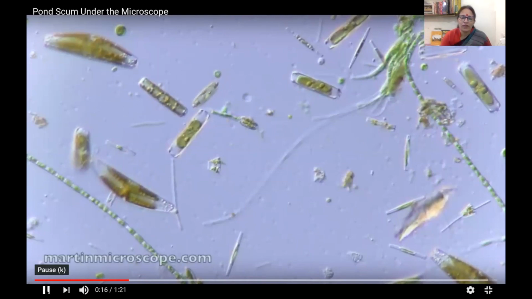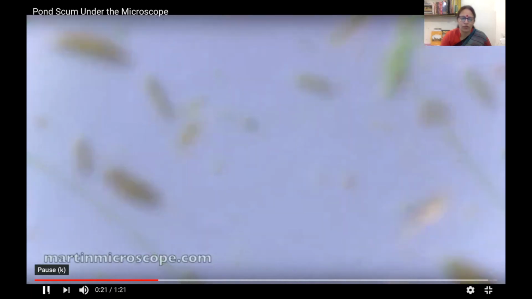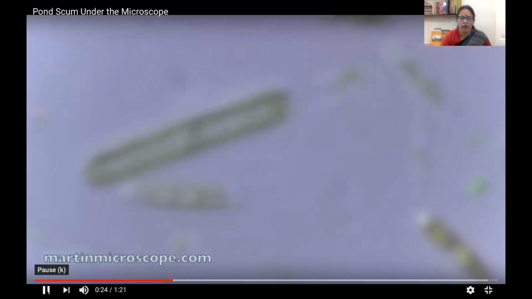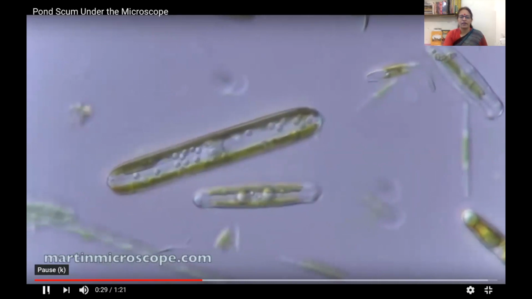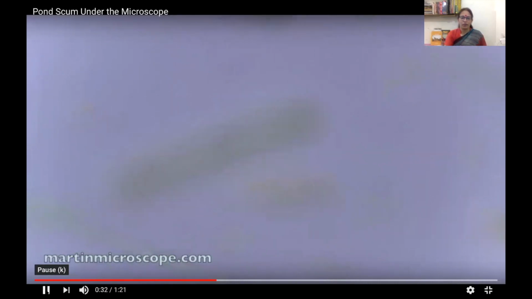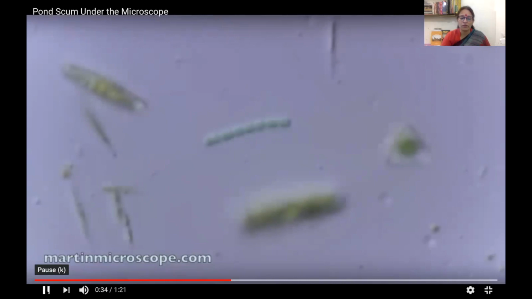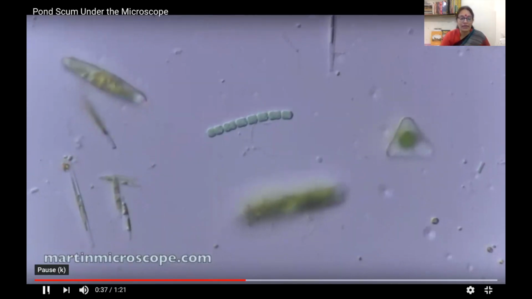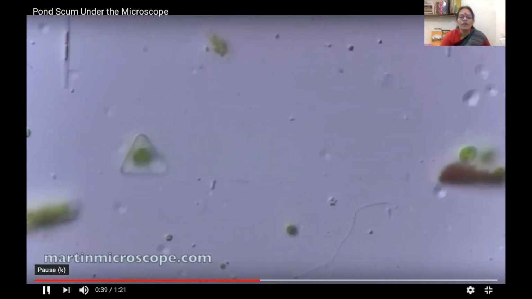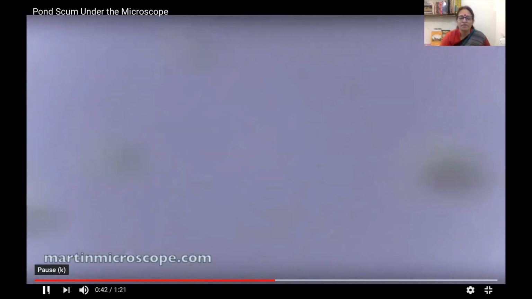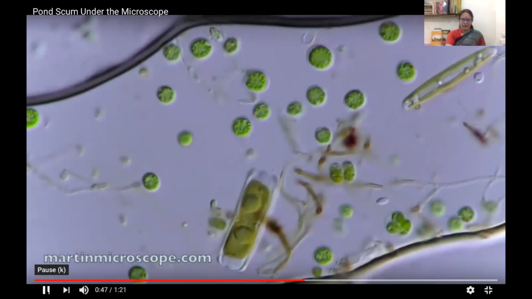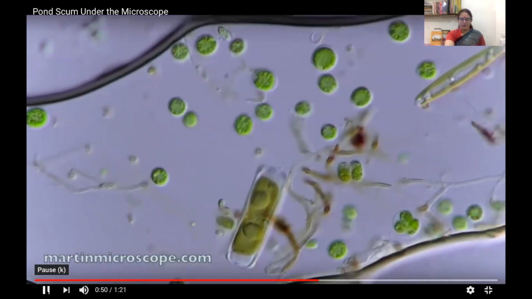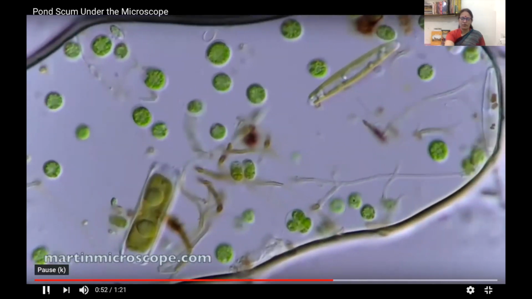You can see this is a view of a drop of water from a pond under the microscope, and it shows a variety of microorganisms moving in that water, very tiny, differently shaped microbes. Some are rod shaped, some are fragmented, some are spherical, moving very fast. You can see this. This is the microscopic world.